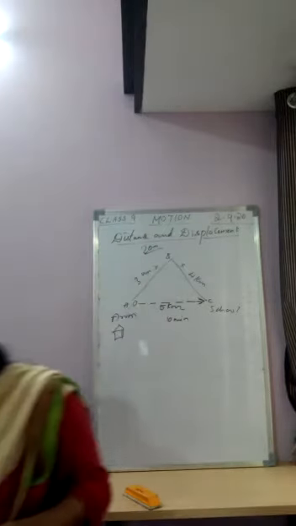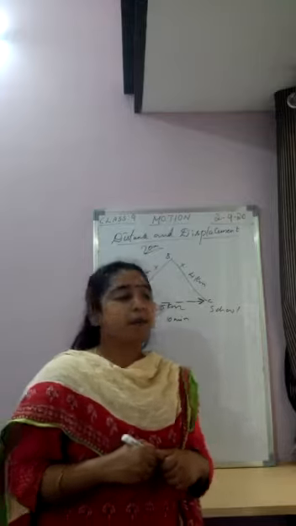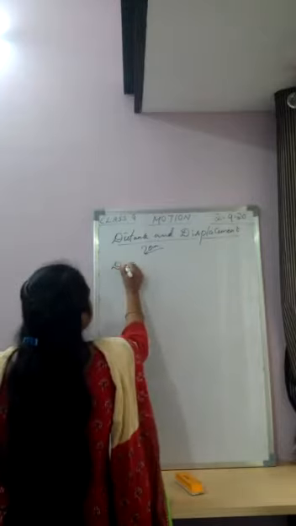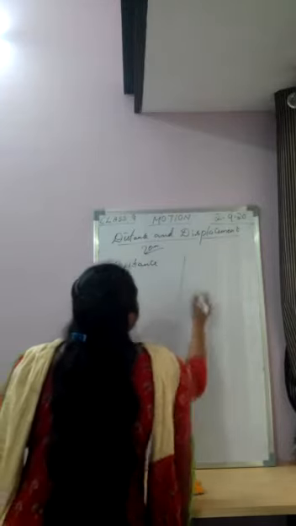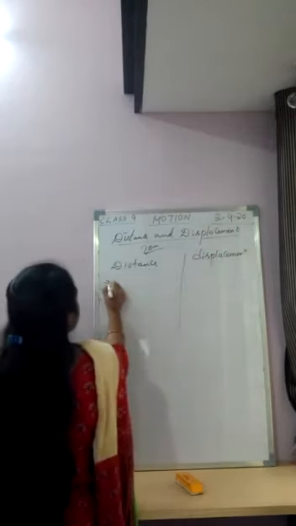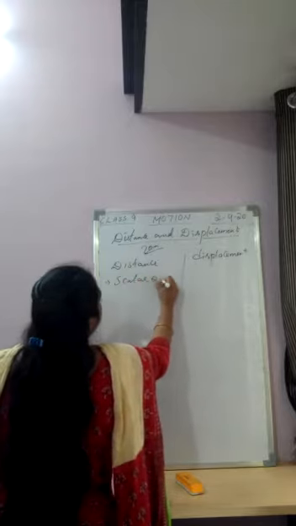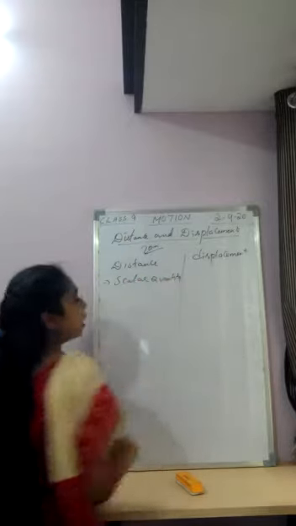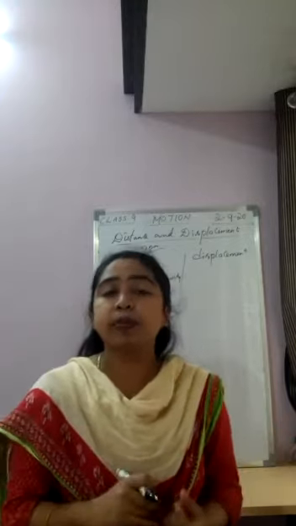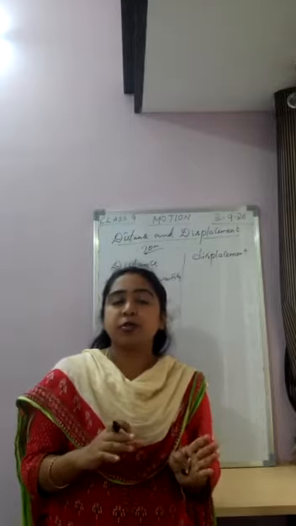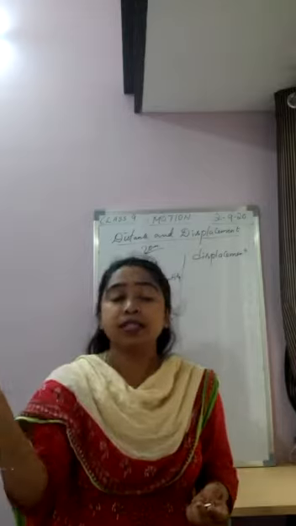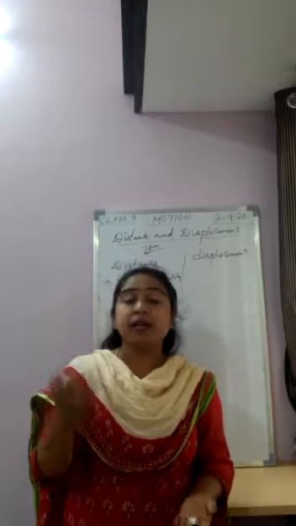Okay, what is the difference between distance and displacement? Distance is a scalar quantity. Why is it a scalar quantity? Because it doesn't have a proper direction. It has a magnitude, but it doesn't have a proper direction. He may use any other path, and he may reach at any other time.